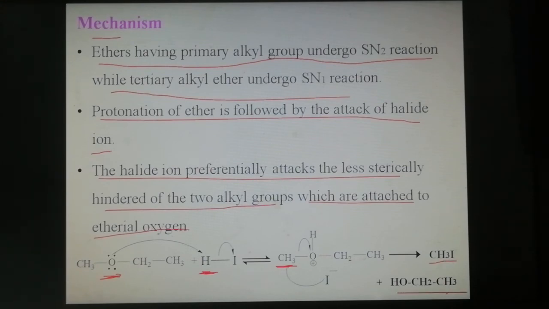So the incoming nucleophile attacks the less sterically hindered alkyl group, and the shared pair shifts to oxygen to form iodomethane and ethanol.